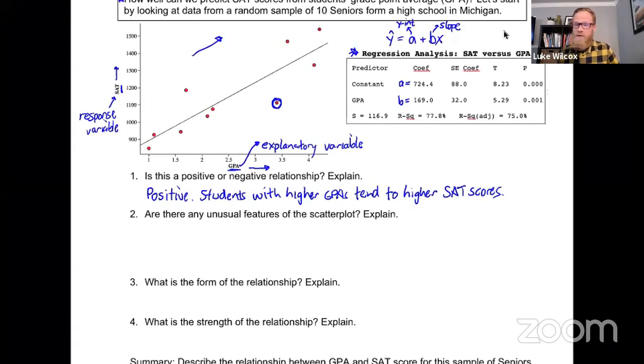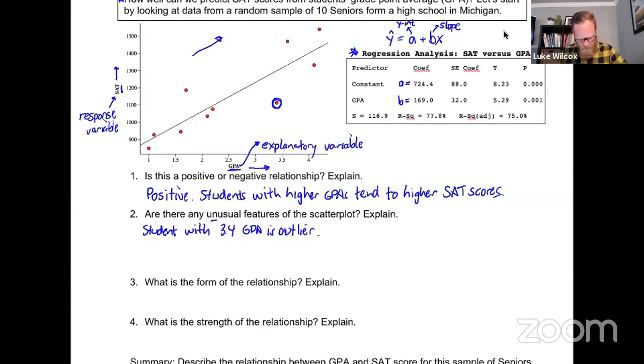Sort of similar to what we did with one variable analysis, except we don't have a fancy rule for deciding outliers. So you sort of have to just eyeball, does it fit the trend of the data? Does it not? How far away from the line of best fit is it? But I'm going to call that an outlier. So I'm going to say that the student with a 3.4 GPA is an outlier.